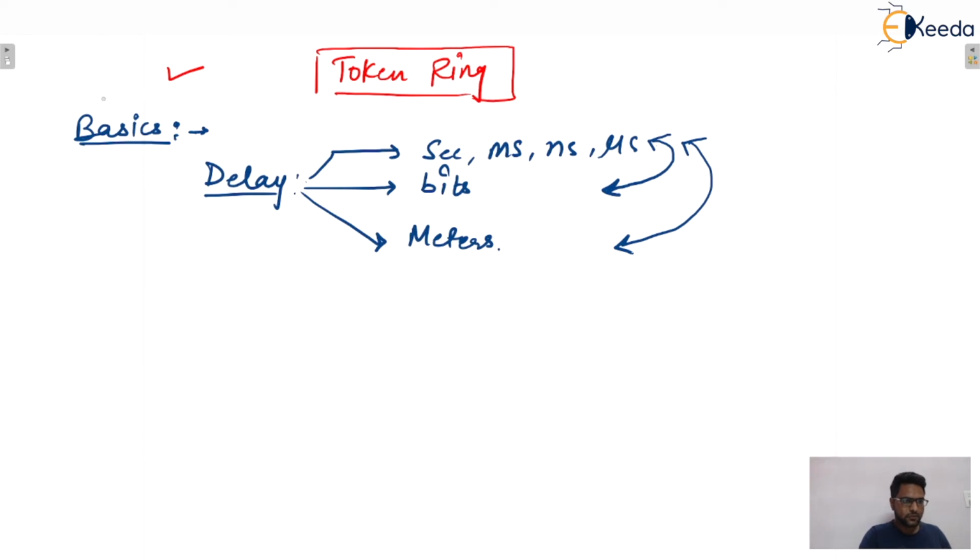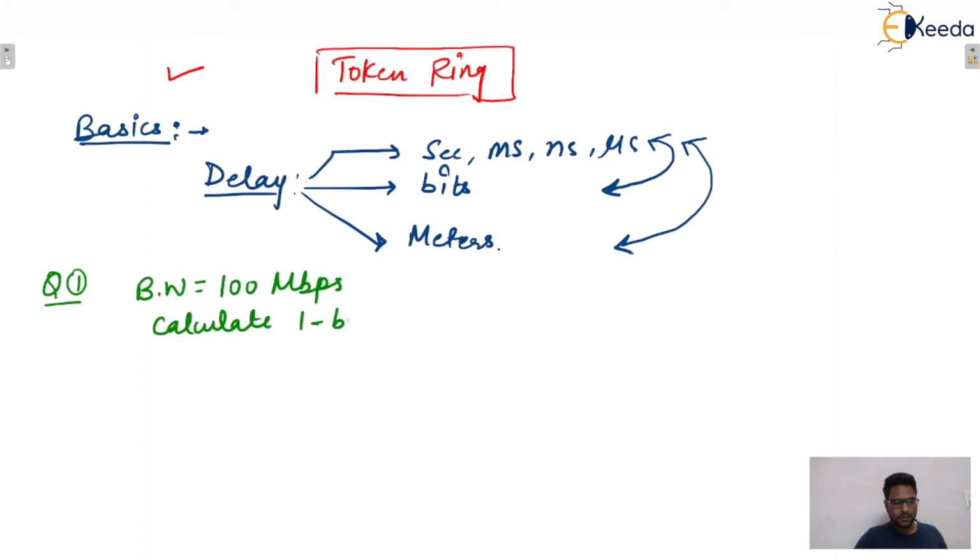Let us consider the first question. Let's say the bandwidth of the channel is given to you, that is 100 Mbps. And my question is: calculate 1 bit delay. So what does that mean?